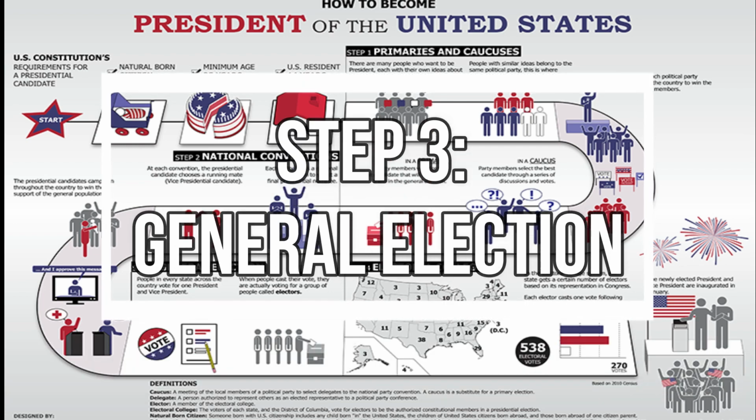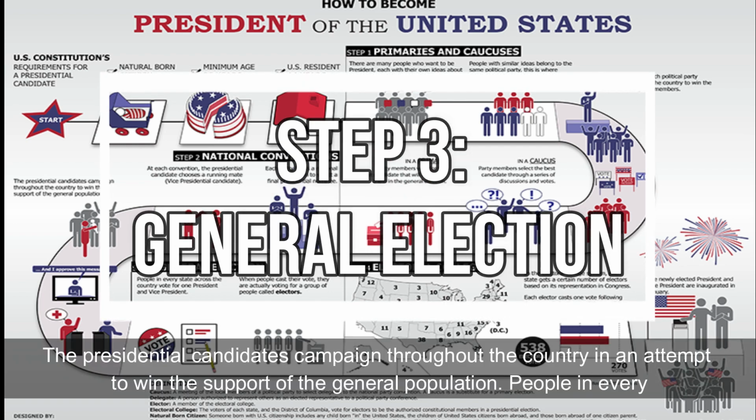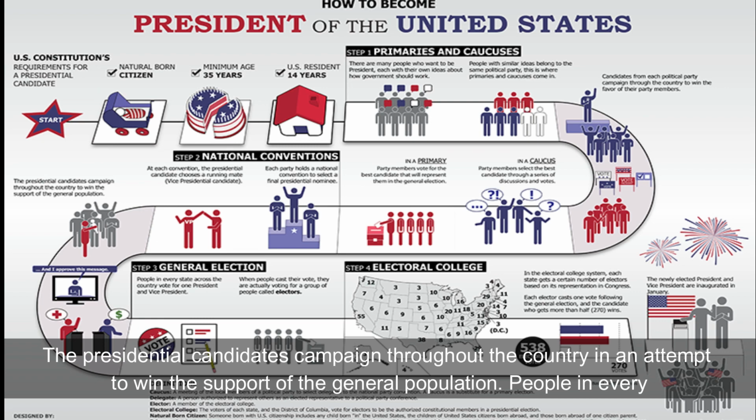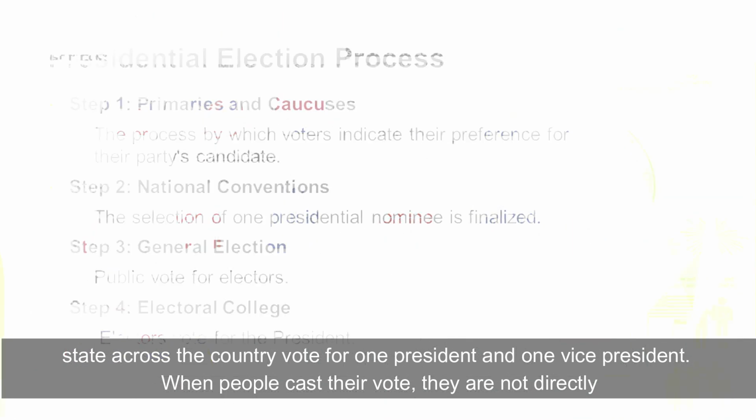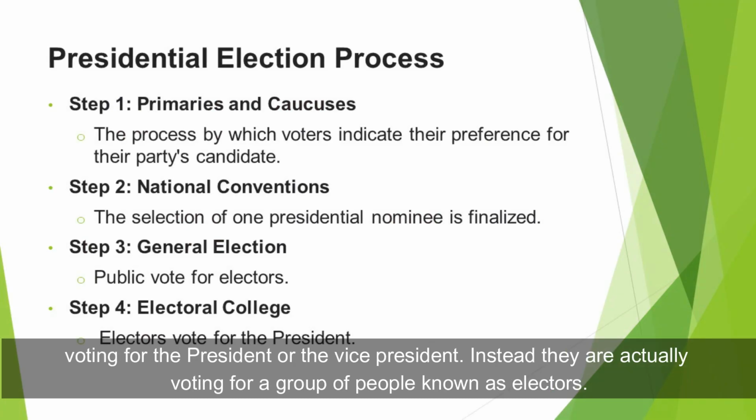Step 3. General election. The presidential candidates campaign throughout the country in an attempt to win the support of the general population. People in every state across the country vote for one president and one vice president. When people cast their vote, they are not directly voting for the president or the vice president. Instead, they are actually voting for a group of people known as electors.